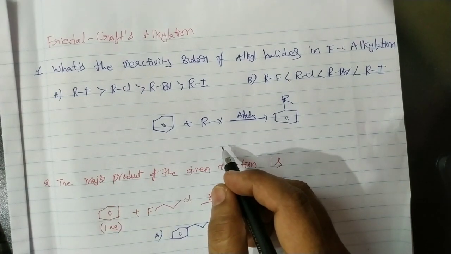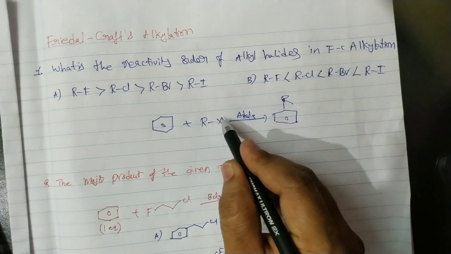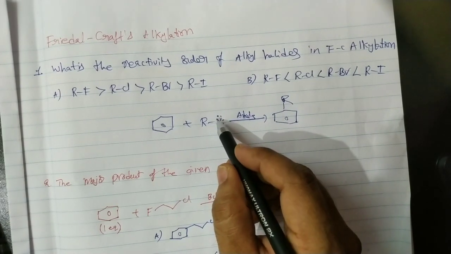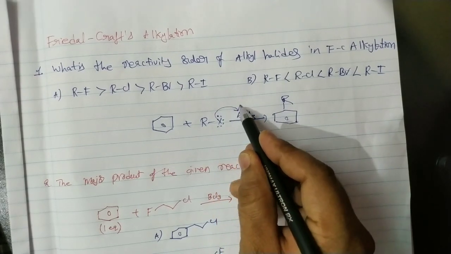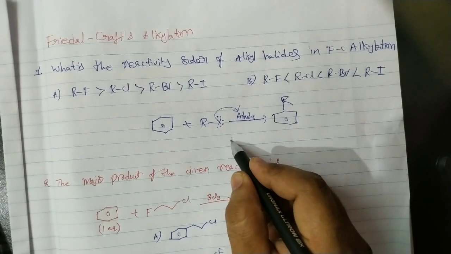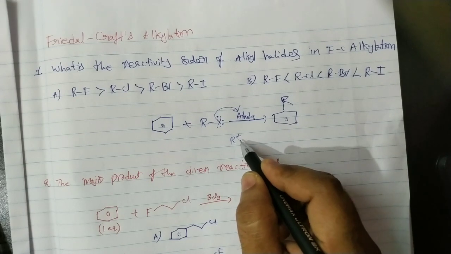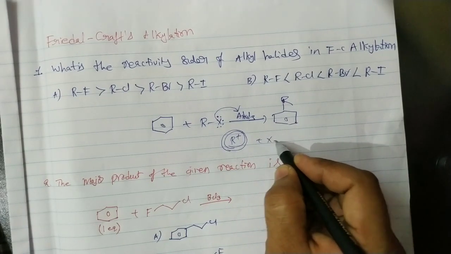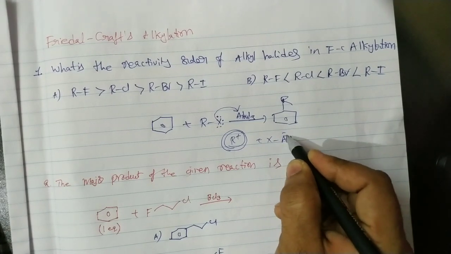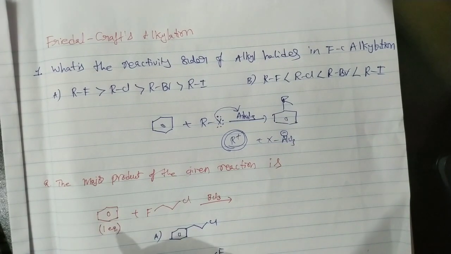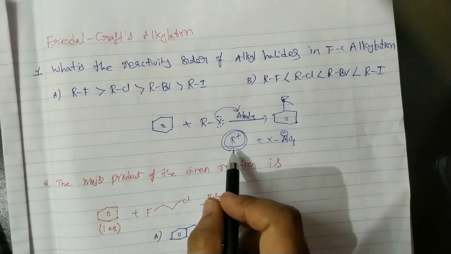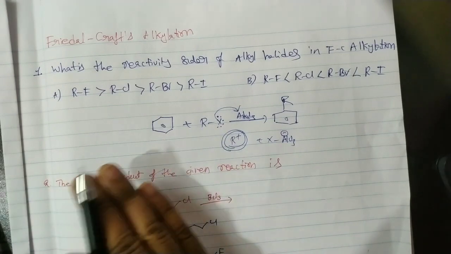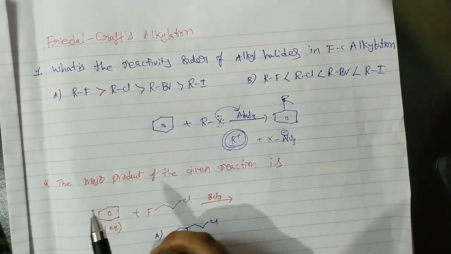Okay, so here in this case, by donating non-bonding electrons of the halogen to the vacant orbital of the aluminum, we will get the R+ carbocation. That means here the alkyl carbocation is acting as the electrophile, and here X-AlCl3 minus. Okay, so that is the scheme of the reaction. First generation of the electrophile, which attacks on the benzene, followed by removal of the proton. Of course, that is an electrophilic substitution reaction.